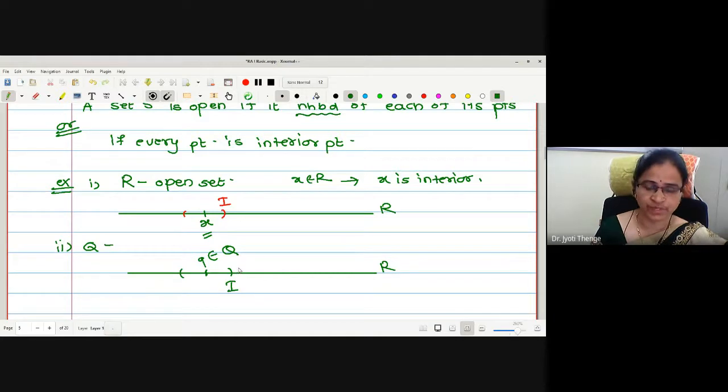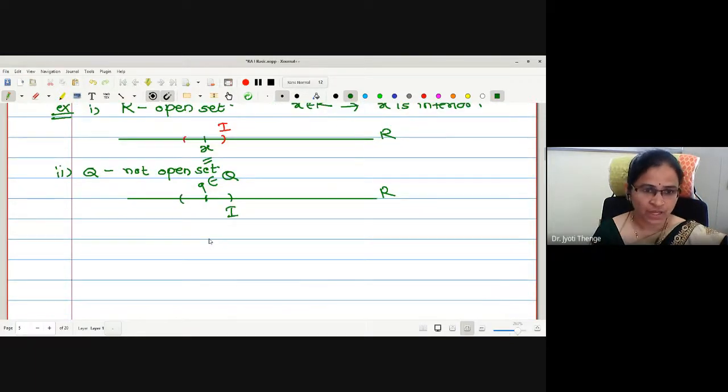We want to check simply whether this interval is a subset of Q. I think previously in the definition of interior point we have discussed it, right? This interval contains both rational and irrational numbers. Therefore, this I will not be a subset of Q. Therefore, I can say the set of rational numbers is not an open set.